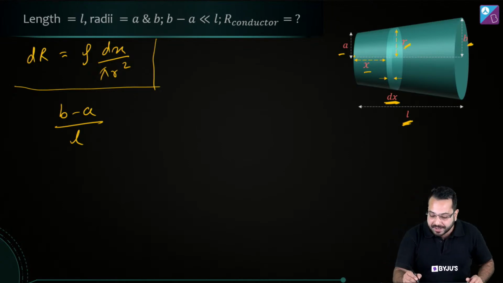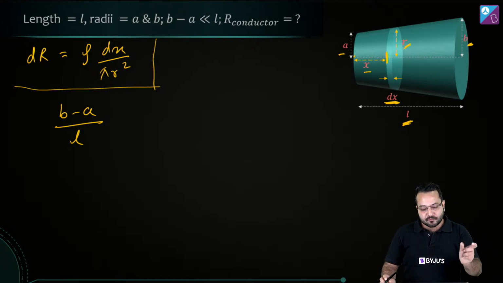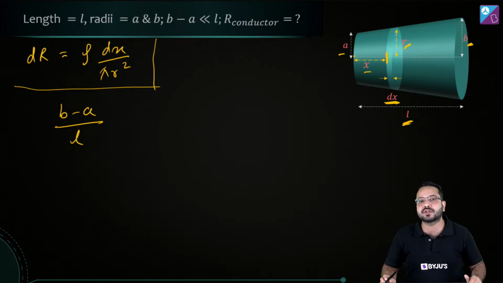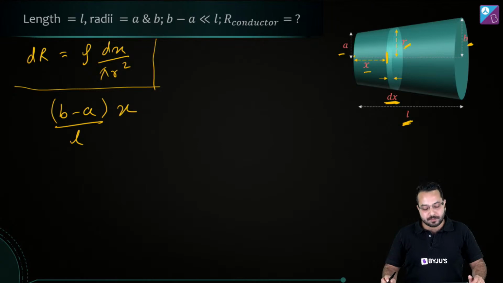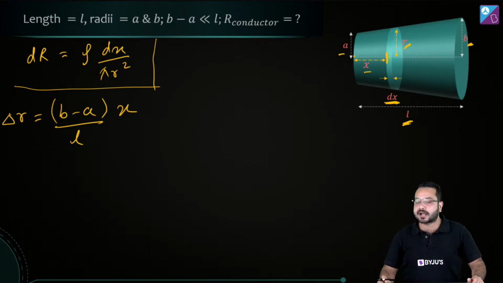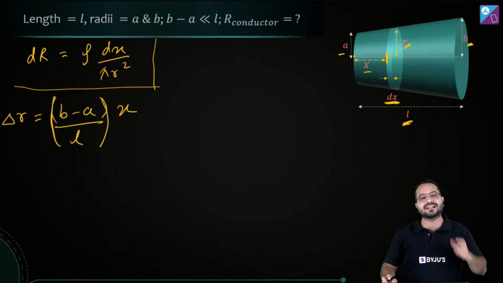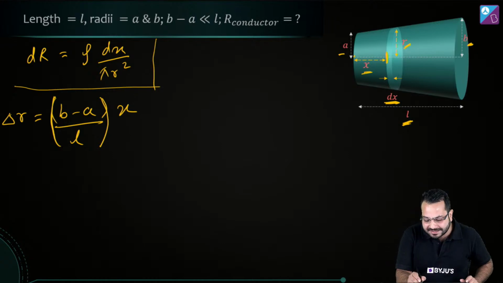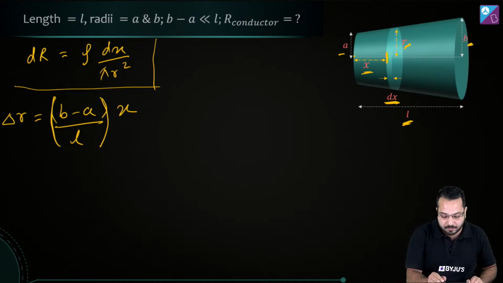Now where are we? We are over here. And what is this length? This length is x. For this length x, by what amount is the radius going to change? It is going to change by b minus a divided by L into x. That is going to be the change in the radius. For unit change in length, the radius has changed by b minus a upon L, simple unitary method. So for length x, the radius is going to change by b minus a divided by L multiplied by x.